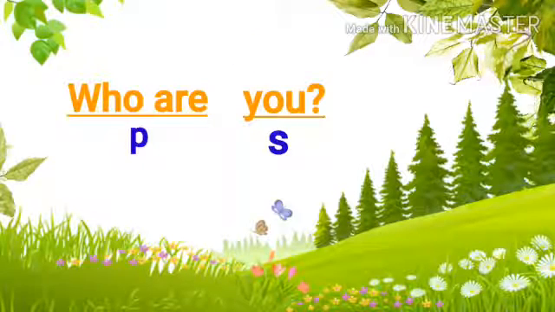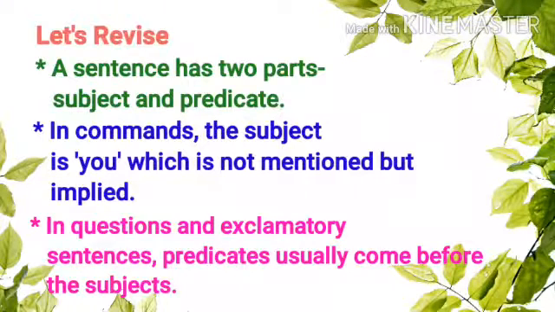The next, who are you? Who are is predicate and you is subject. Then let us revise. A sentence has two parts, subject and predicate. In commands, the subject is you, which is not mentioned but implied. In questions and exclamatory sentences, predicates usually come before the subjects.